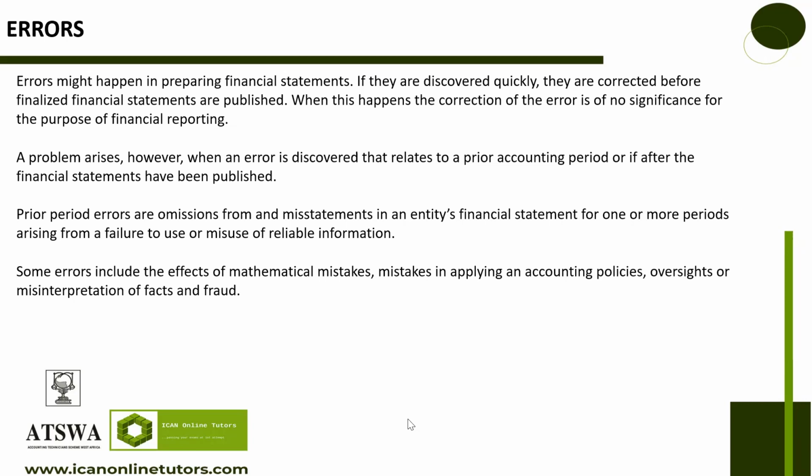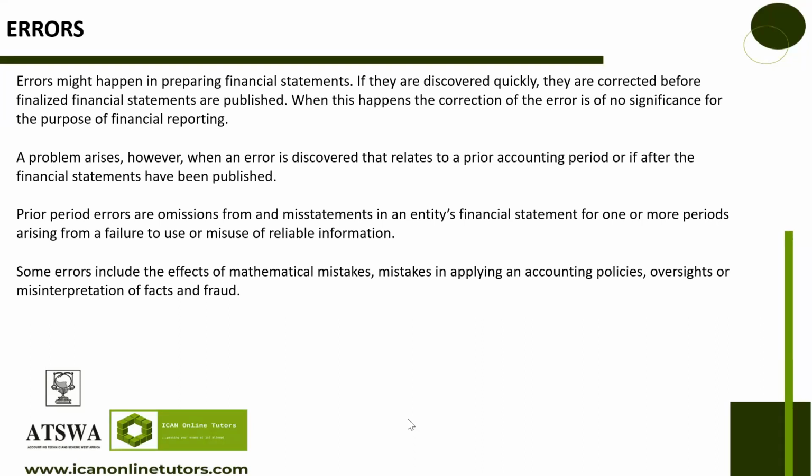Let's look at errors. Don't forget, the IAS we are looking at right now is IAS 8, and the title is Accounting Policies, Changes in Accounting Estimates and Errors. We have looked at accounting policy, and we said that it is applied retrospectively, which means you apply it to the previous periods, to the beginning of the previous period at the minimum.